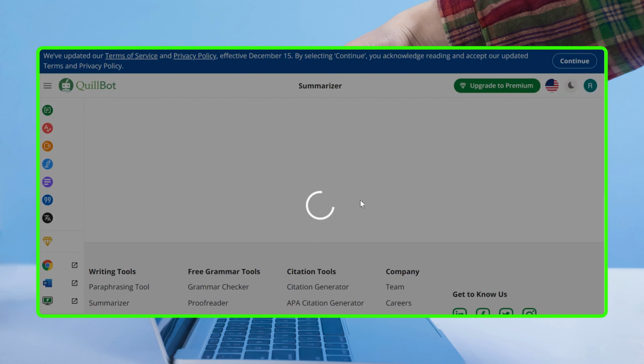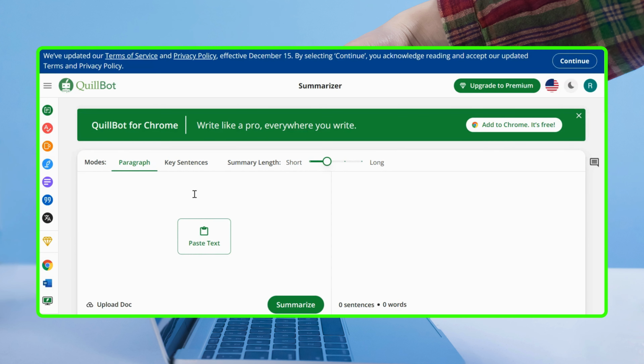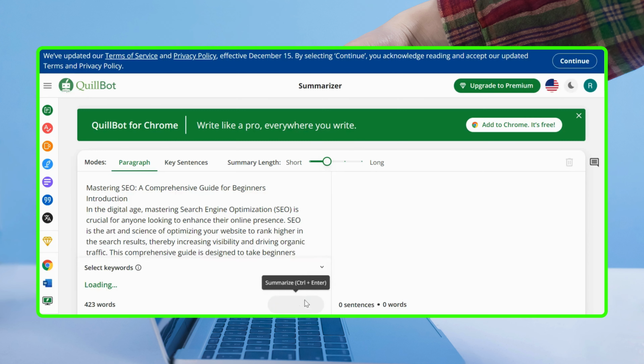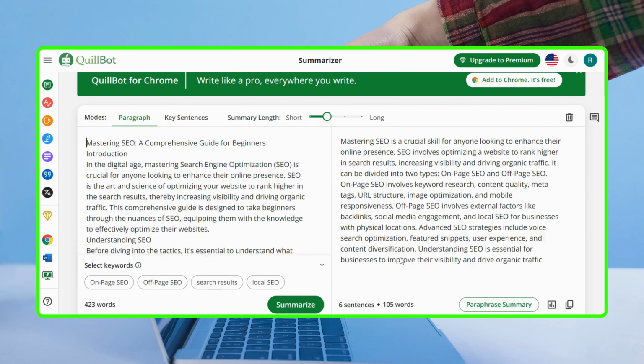Overwhelmed by lengthy texts? The summarizer condenses information into digestible highlights, saving you time and keeping you informed with the essentials.